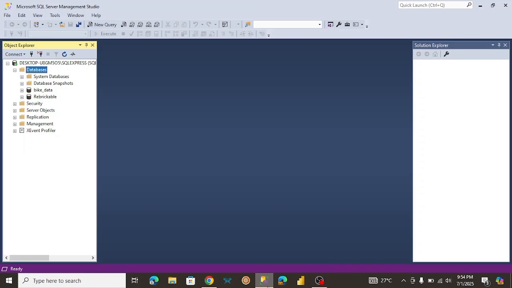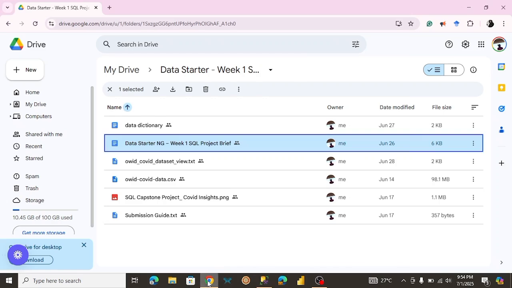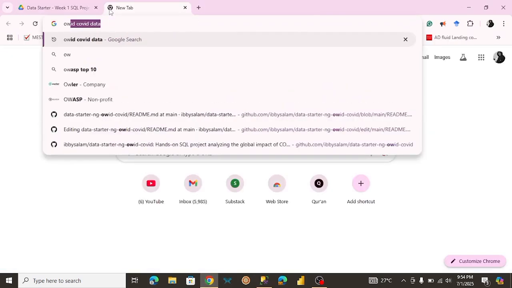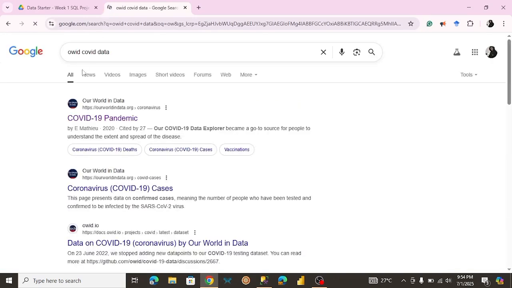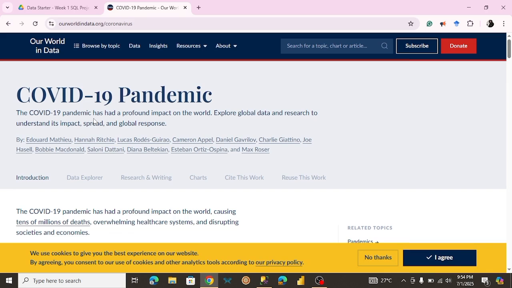And for the first project, we're going to be focusing on SQL. We're going to be focusing on the healthcare industry, and the data set we'll be using is based on the OWID. If you search for Our World in Data COVID-19 data set, before I started this challenge, I had to do